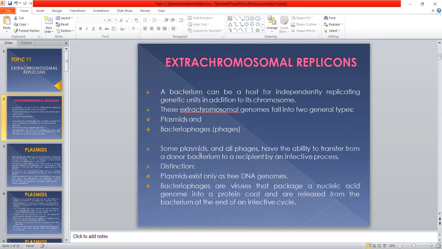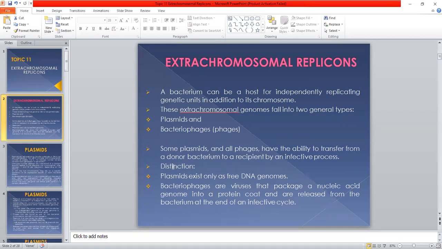Some plasmids and all phages have the ability to transfer from a donor bacterium to a recipient by an infective process. So some of the plasmids and all of the bacteriophages can be transmitted from one bacterium to the other bacterium.